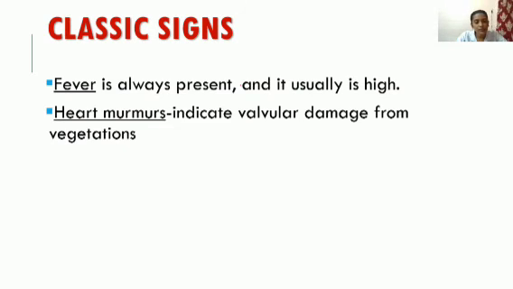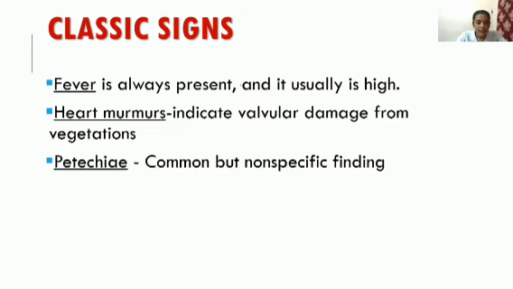This heart murmur can occur with any other valve dysfunction, or due to any other diseases also. But it will also indicate valvular damage from vegetation. So in infective endocarditis, due to vegetation, valvular damage is occurring, which means heart murmurs will be there. Next one is petechiae, a common but non-specific finding. It is due to bleeding into the skin.